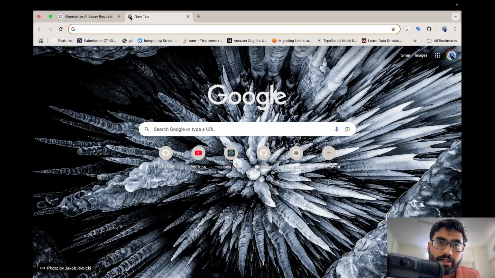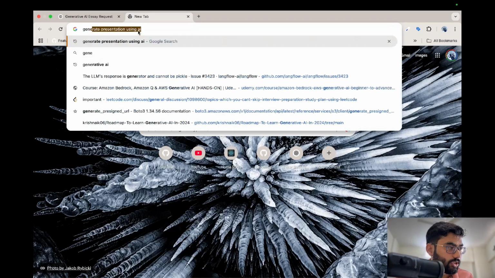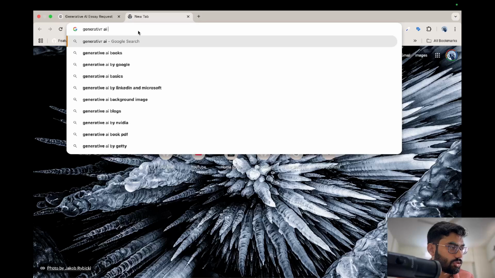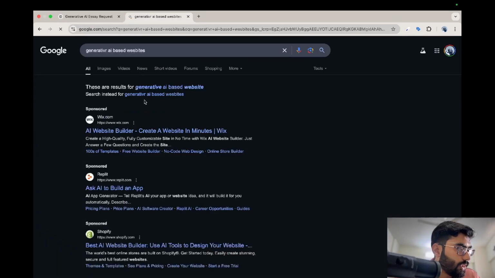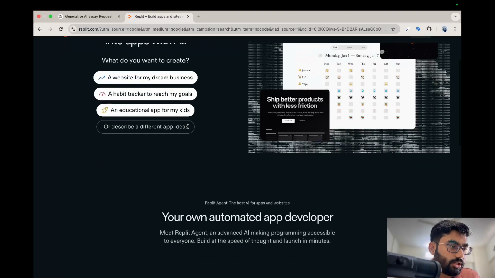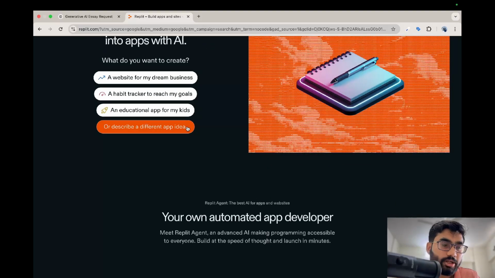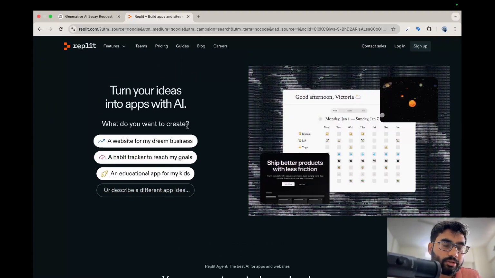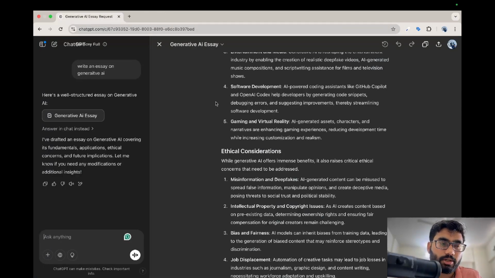Now, take a second example. If I go to any website, suppose I search for generative AI based websites. Now you can see this one, ask AI to build an app. This particular website can create an app because it is trained on different areas of coding and different languages, and it can create an app for you. So this is how generative AI works.